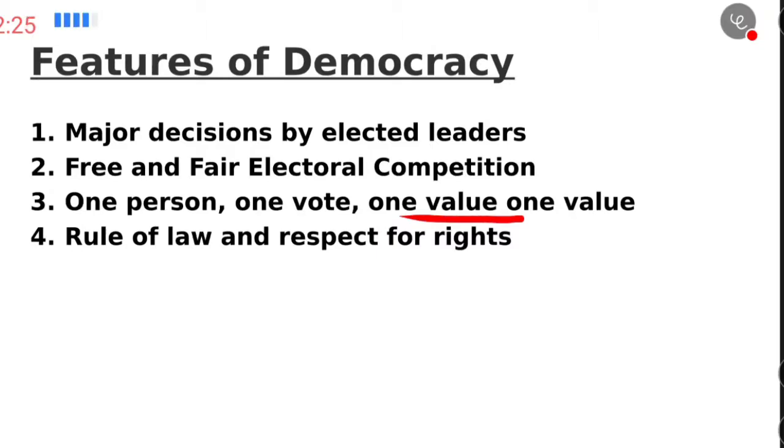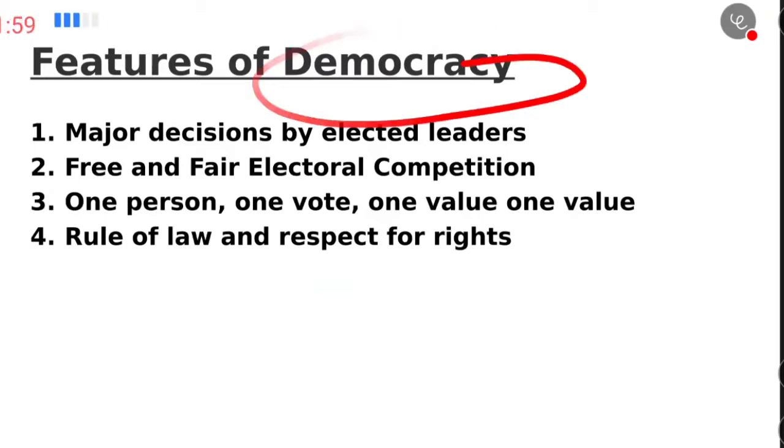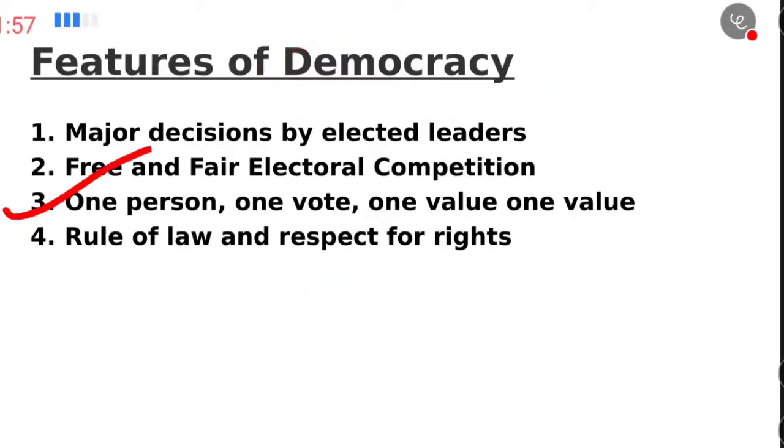What it means is that disregarding gender, whether male, female, aged or young, above 18, one person has one vote of equal value. Some areas or countries don't give women the right to vote, but those who have democracy in their country also have this feature.